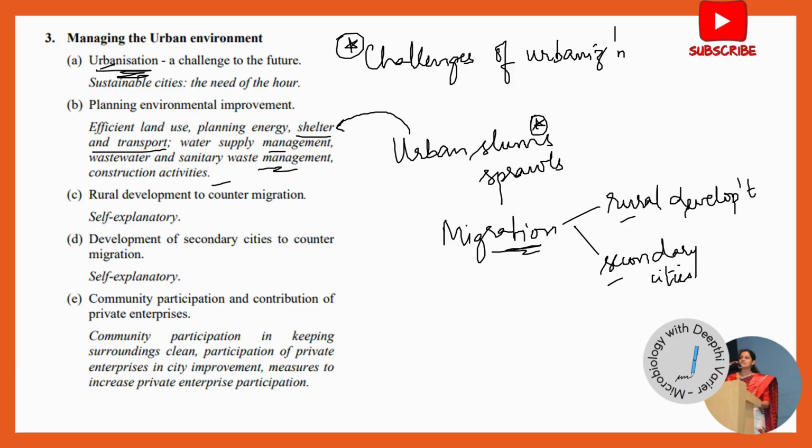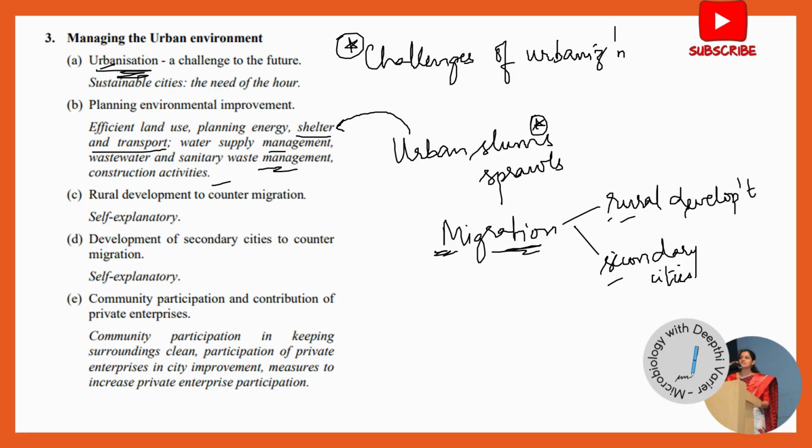Now, how would they ask you this in the exam? They can either ask you individually. So they can ask you to describe the role of development of secondary cities in countering migration. Or they may just give you the topic of migration and ask you to come up with strategies for countering it, under which you have to write both rural development as well as the development of secondary cities.